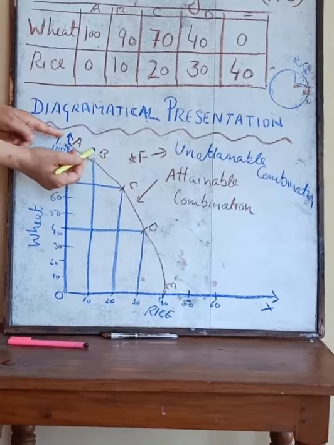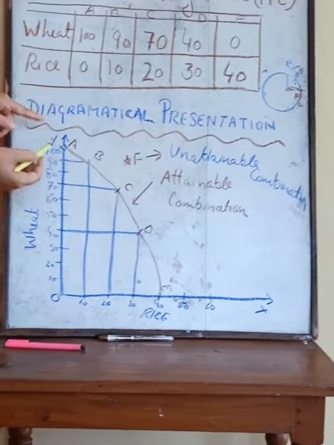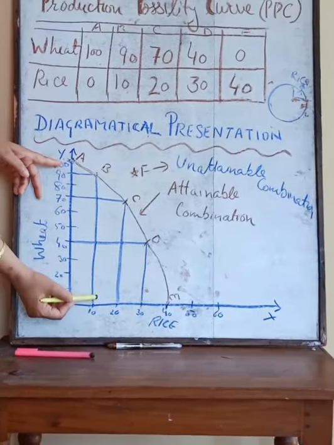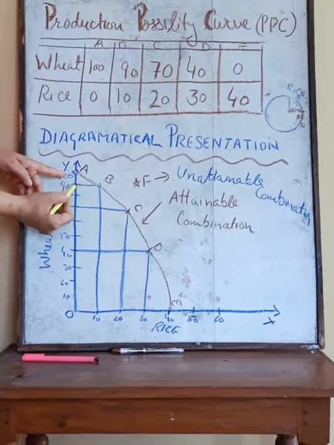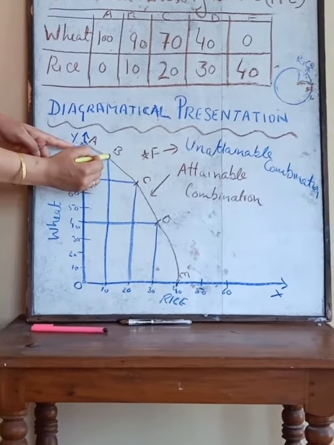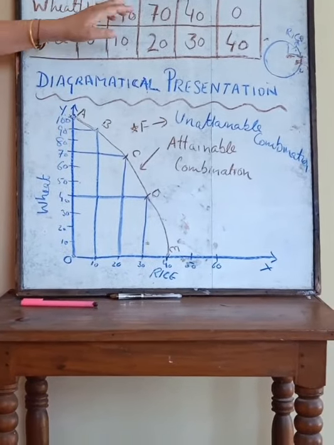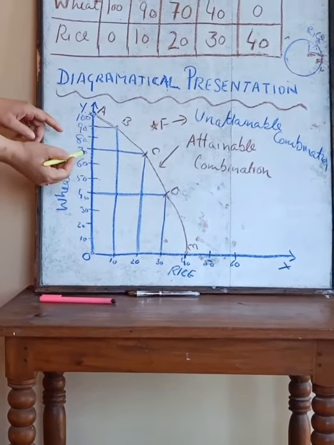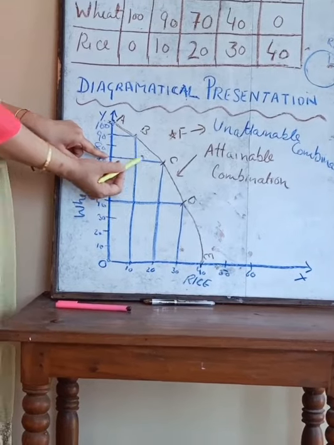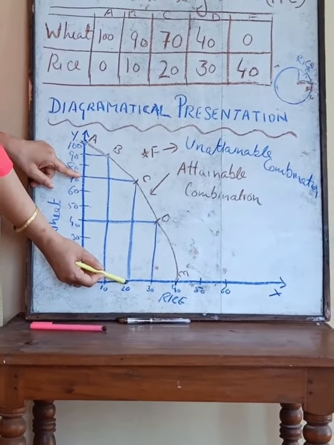On the other combination, 90 and 10: 90 of wheat and 10 of rice. I will join these points, and this is the point. This is the B combination I am showing here. On the third combination, 70 and 20: 70 of wheat I have taken and 20 quantity of rice I have taken.